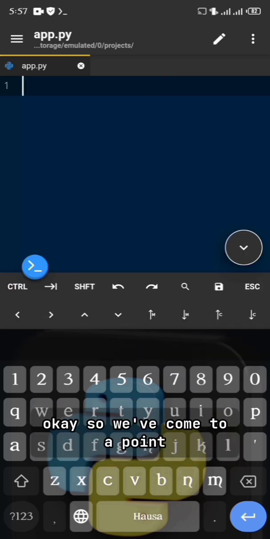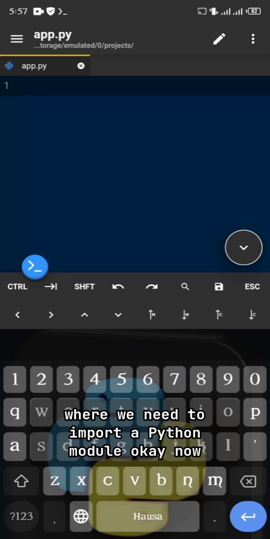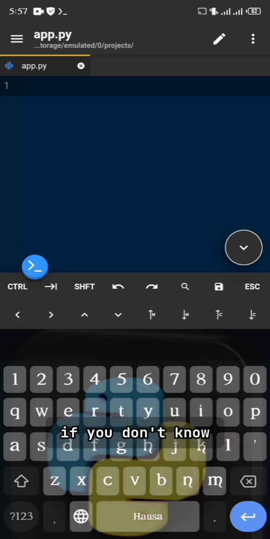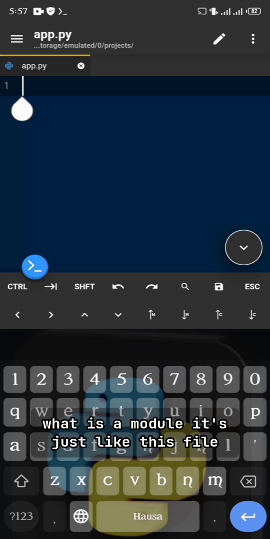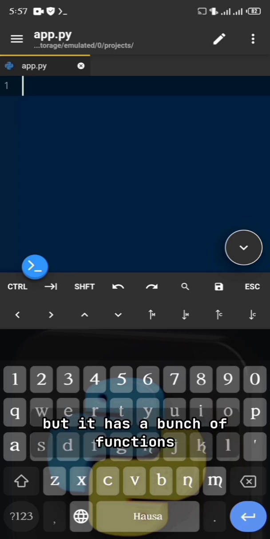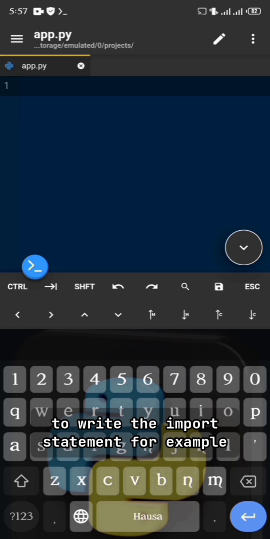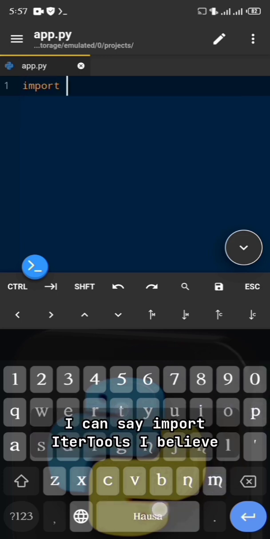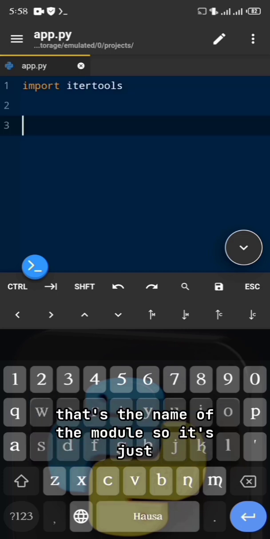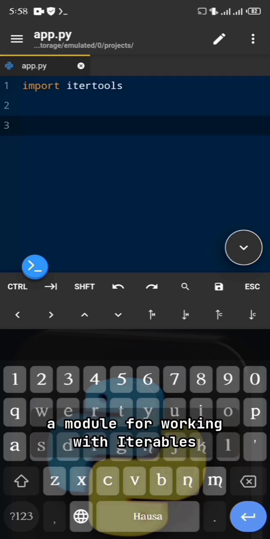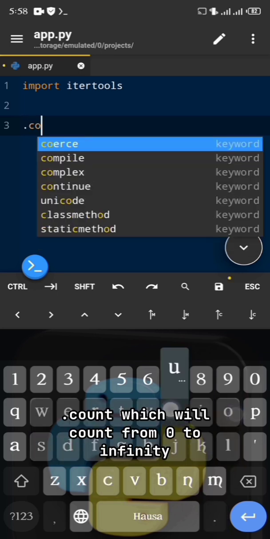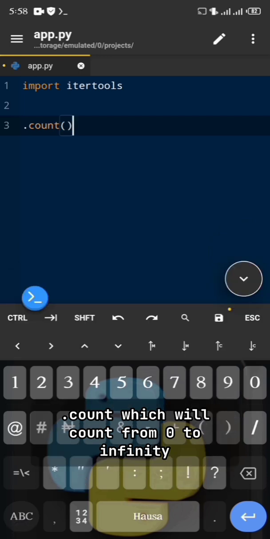Okay, so we've come to a point where we need to import a Python module. If you don't know what a module is, it's just like this file that we are inside, but it has a bunch of functions that you can use in your Python code. You just need to import the module. This is built into Python, so I just need to write the import statement. For example, I can say import itertools. I believe that's the name of the module. It's a module for working with iterables. It has a function inside it called count, which will count from 0 to infinity.